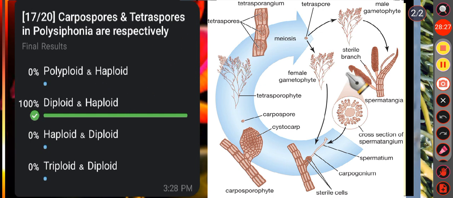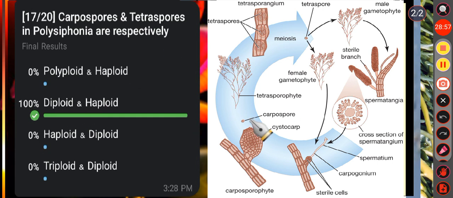We know in Polysiphonia, during sexual reproduction, the union between the male and female gamete forms the diploid nucleus inside the carpogonium. Further development of the diploid nucleus forms the diploid carposporophyte. Later, the carpospores are formed by the mitotic division of the carposporangium. So, the carpospores are diploid, right?